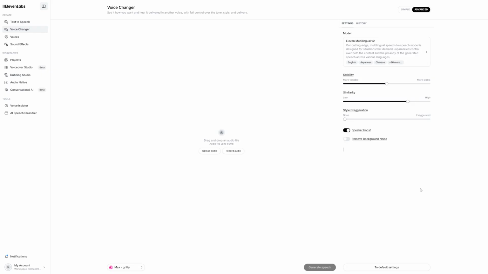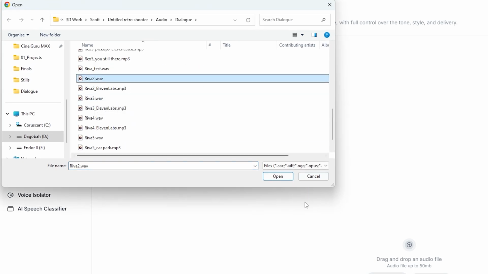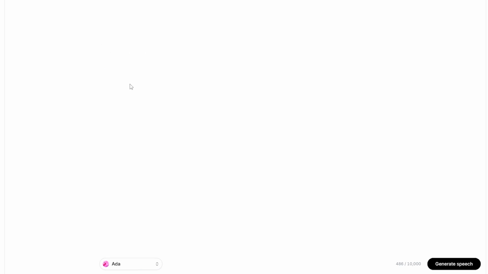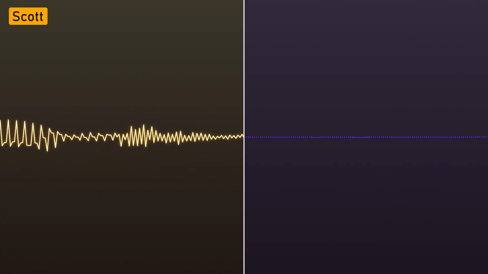Then I found out about ElevenLabs Voice Changer. Here you can upload clips of yourself reading the lines as you want them, and the app then decodes this into text and resynthesizes it as an AI voice, keeping as much of the original cadence and intonation as it can.